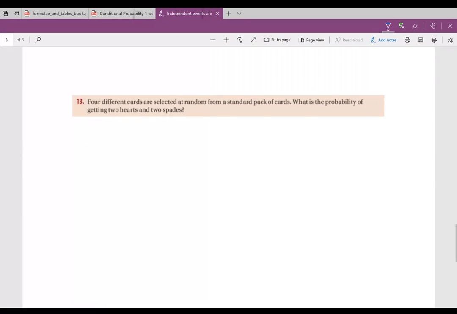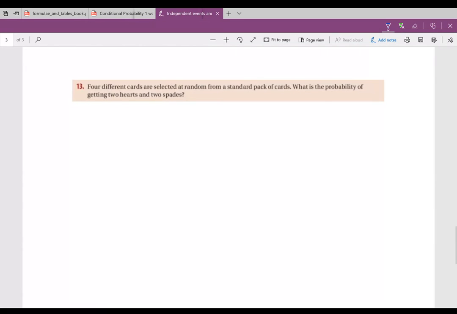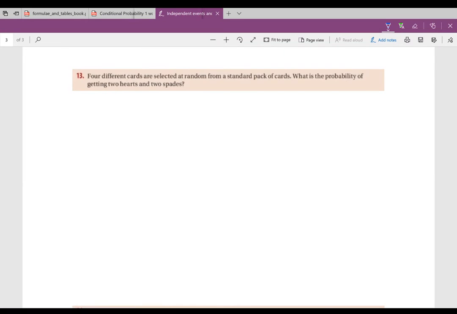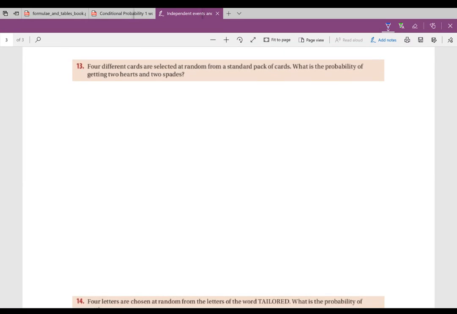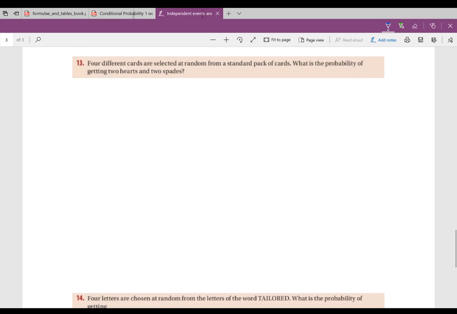Okay. Next one, question 13. 4 different cards are selected at random from a standard pack of cards. What is the probability of getting 2 hearts and 2 spades? Okay, so let's look at one of these probabilities. First, let's look at the probability of getting a heart, a heart, a spade, a spade, in that particular order.